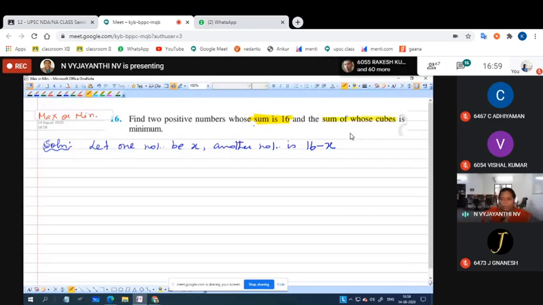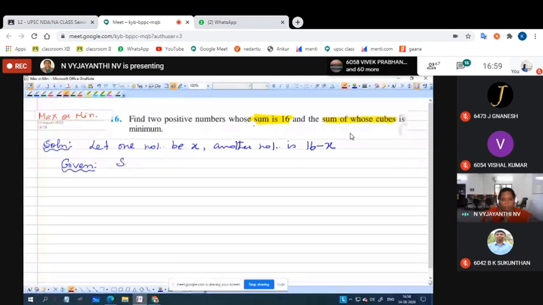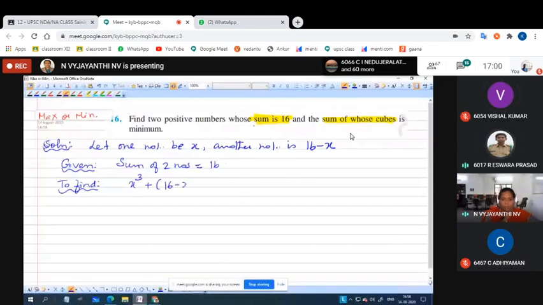Sum of whose cubes, what do you mean by that? x cube plus (16 minus x) whole cube is minimum.